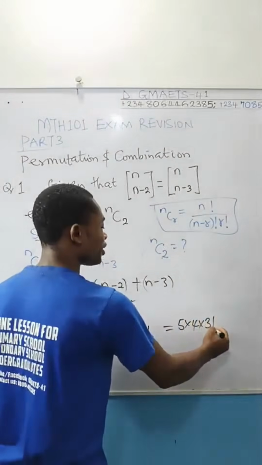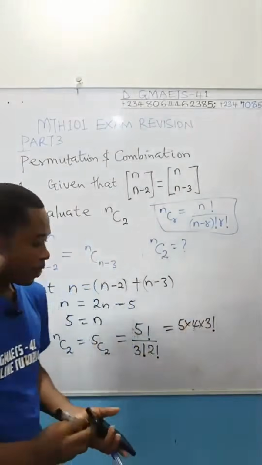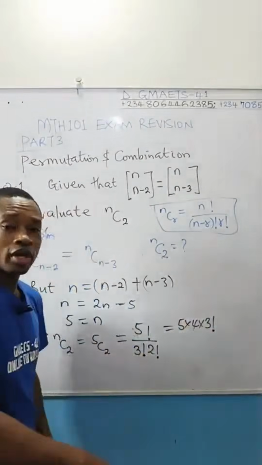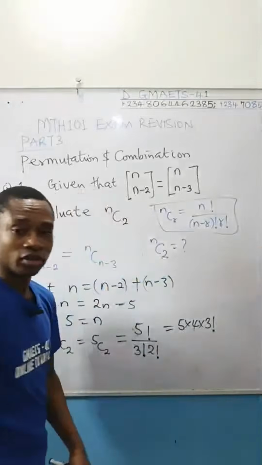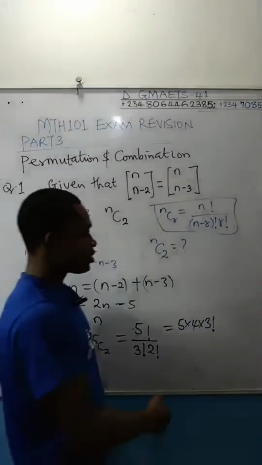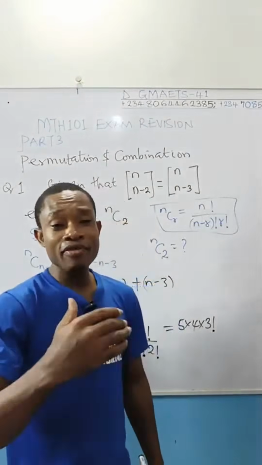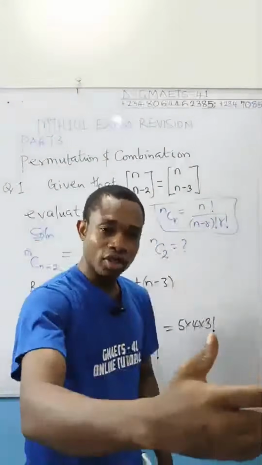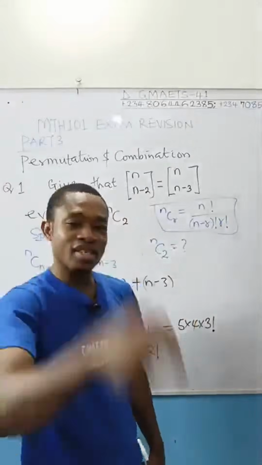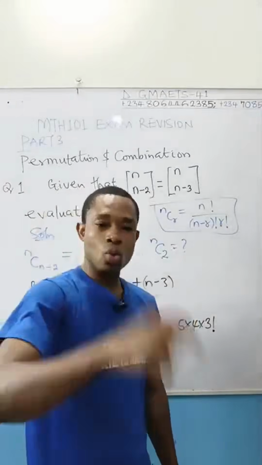I am going to stop at 3 factorial, and I will tell you the reason. In the denominator, I have 3 factorial, so I want the 3 factorials to cancel out. You don't need to punish yourself with 5 times 4 times 3 times 2 times 1. Even if I expand it to the end, I don't like writing that 1, because a number times 1 is that same number.